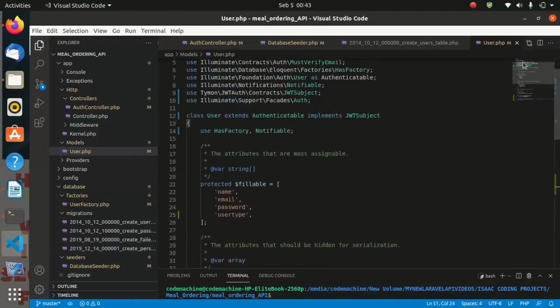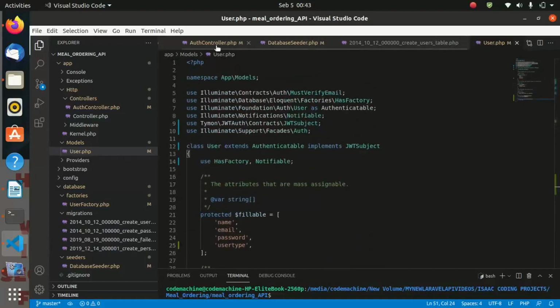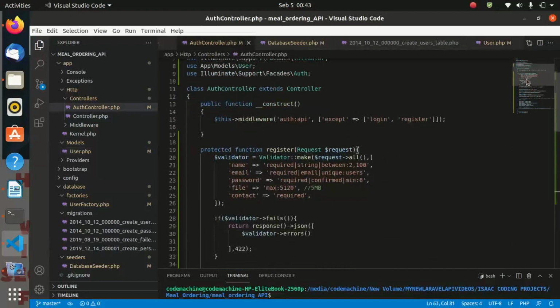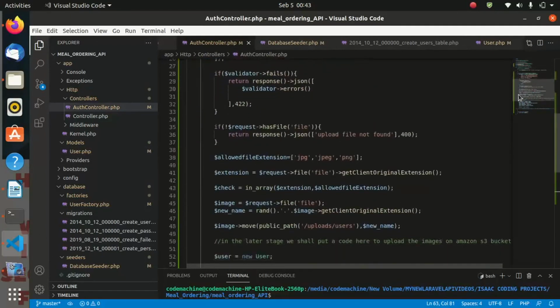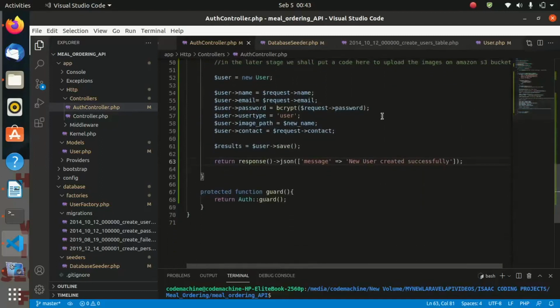But as you see, we are having the register method inside our controller, and we have not yet created what we call the login method. So let us go ahead and implement the login function inside our controller. So we are going to declare public function login.